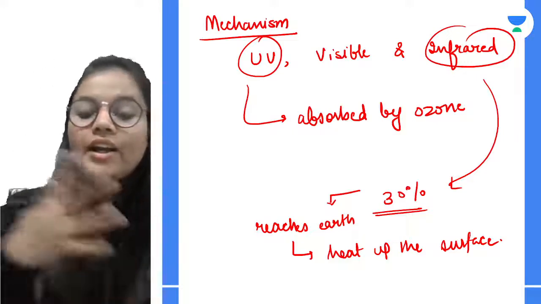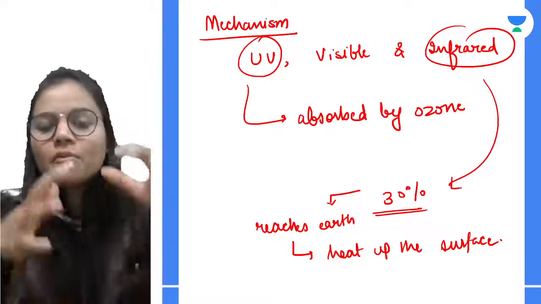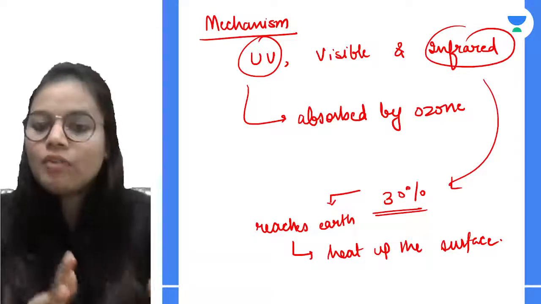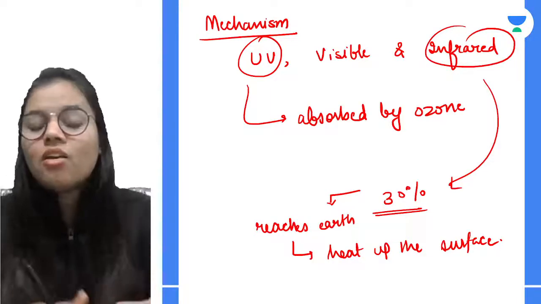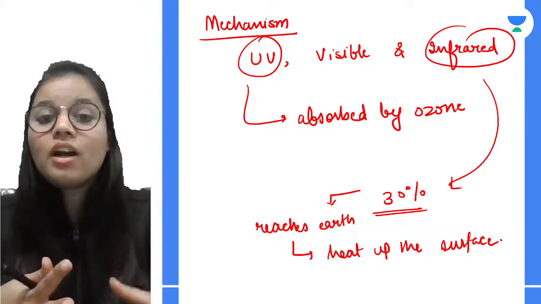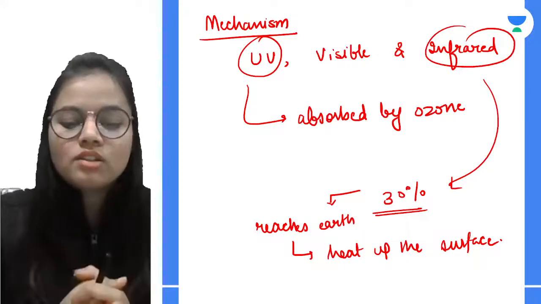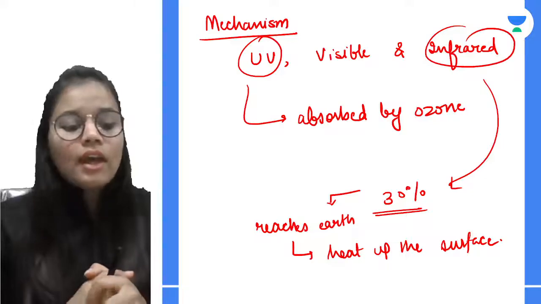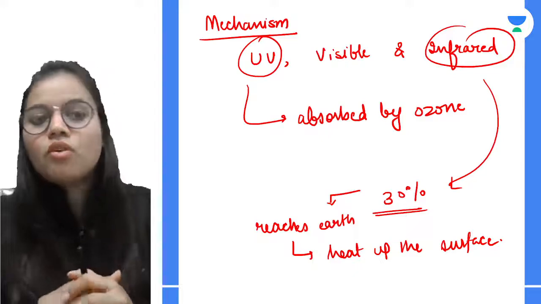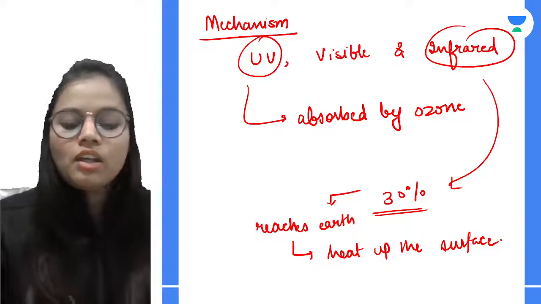Now, what are the advantages of this particular greenhouse effect? See, because of this greenhouse effect only we are able to survive. Why? Because if the greenhouse effect was not there, then at night the Earth would have become as cold as the Moon, so we couldn't of course survive over there. And the next reason is that for evaporation of water, for formation of clouds, for bringing the rain, this greenhouse effect is also very important.